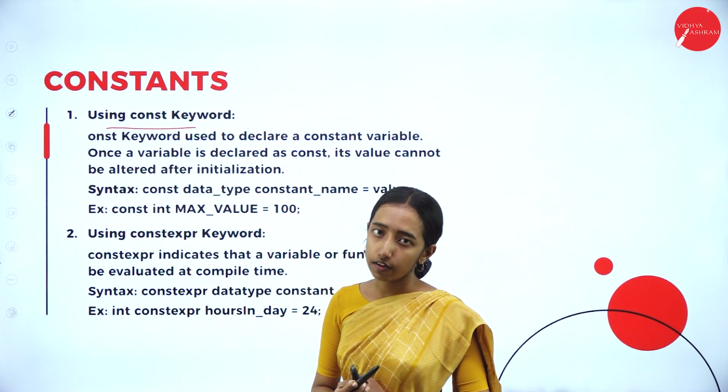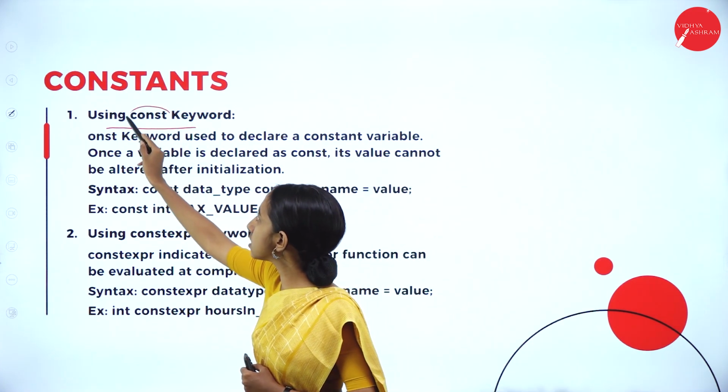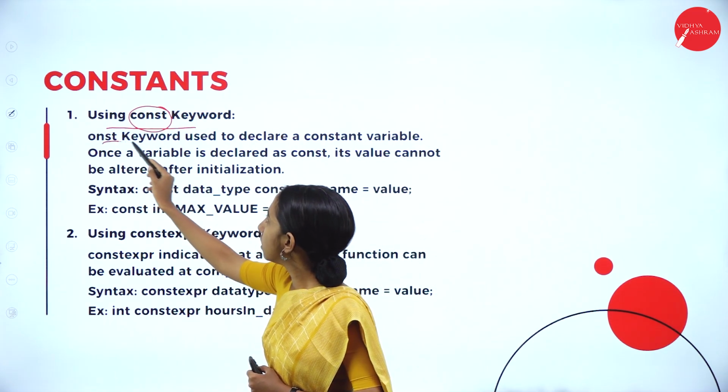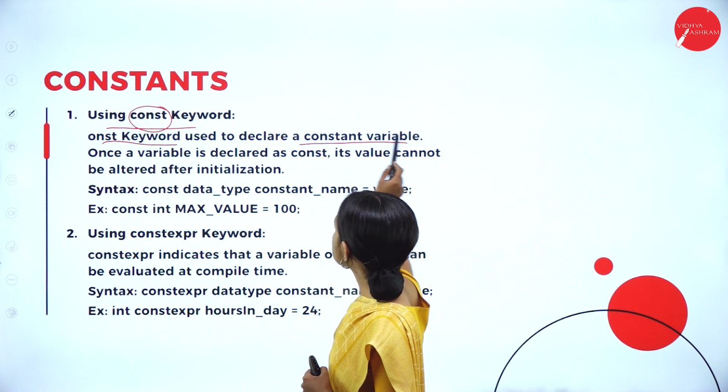There are different ways to declare or define a constant. The first way is using the const keyword. We use the const keyword to declare a constant variable.